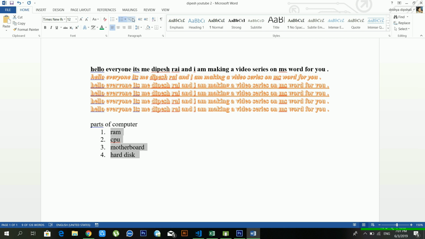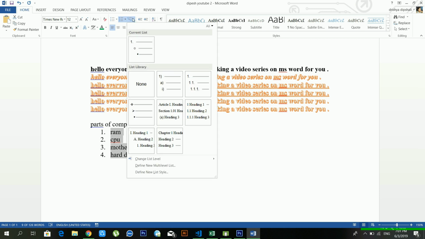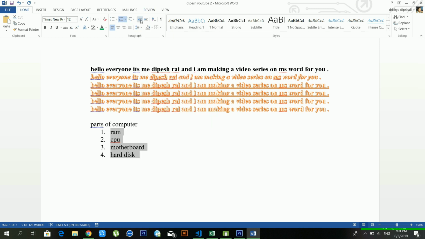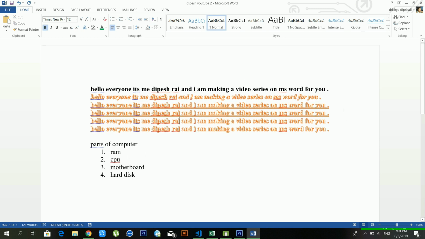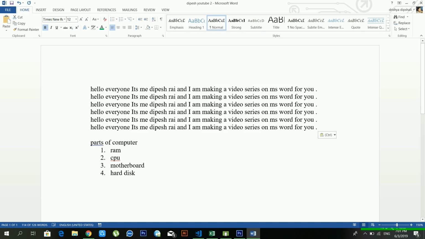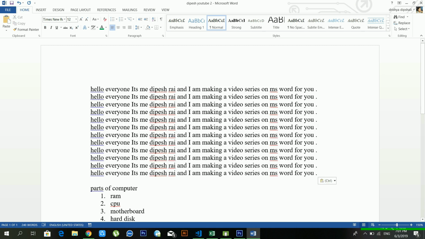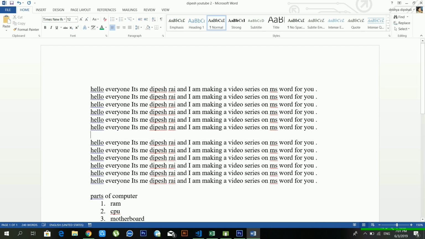Okay. And from here there is also multi-level list, which works like bullets and numbering. Another option is increase indent and decrease indent. If you have a paragraph, okay, just wait for a moment. I'm making two paragraphs. See, there are two paragraphs available, right?